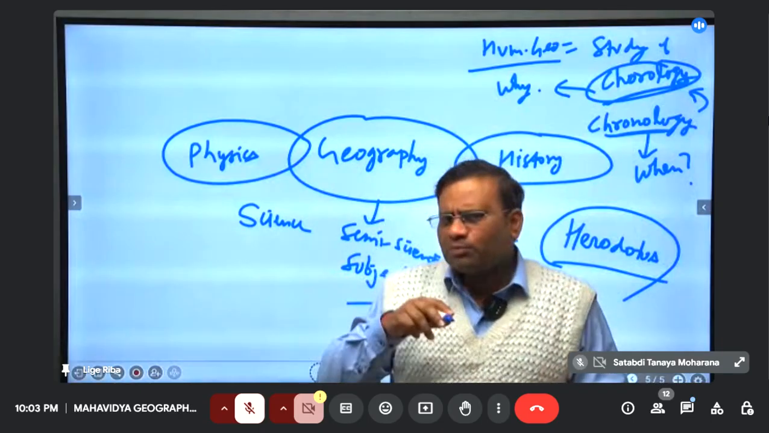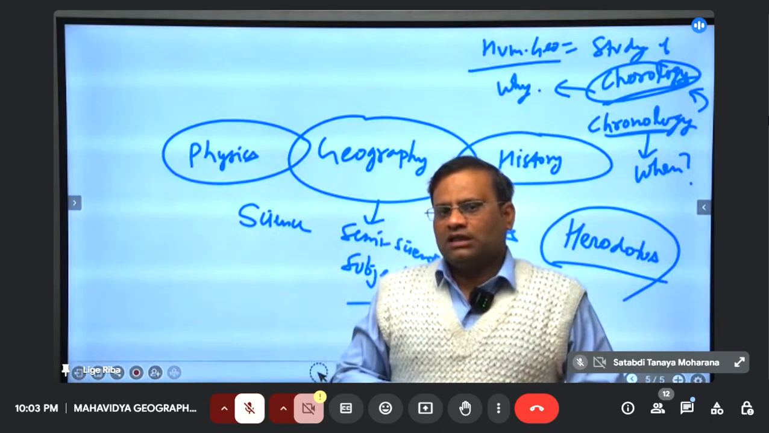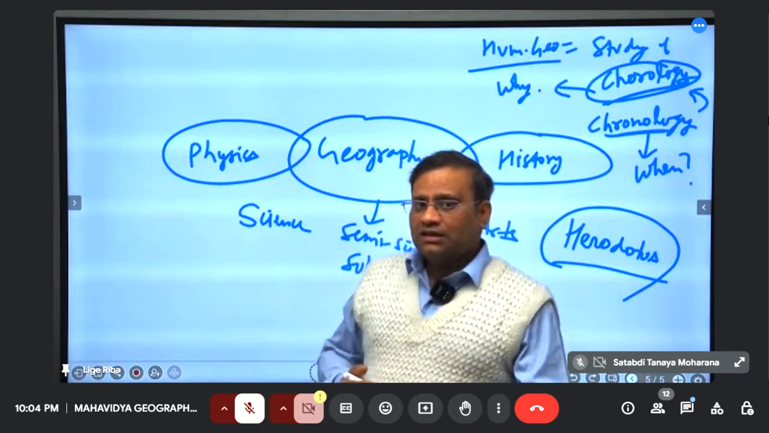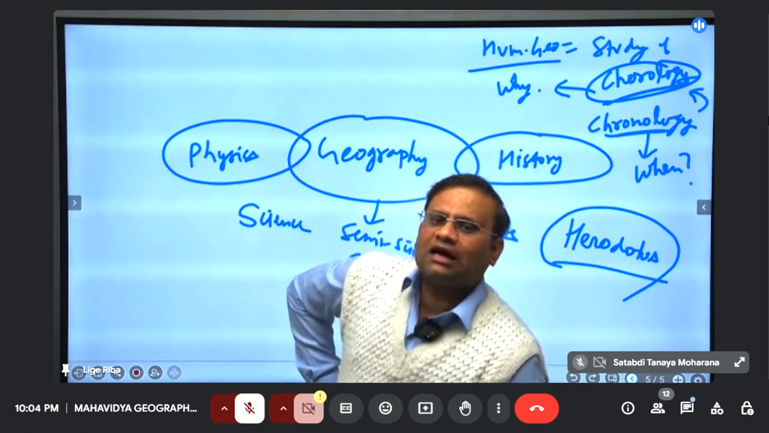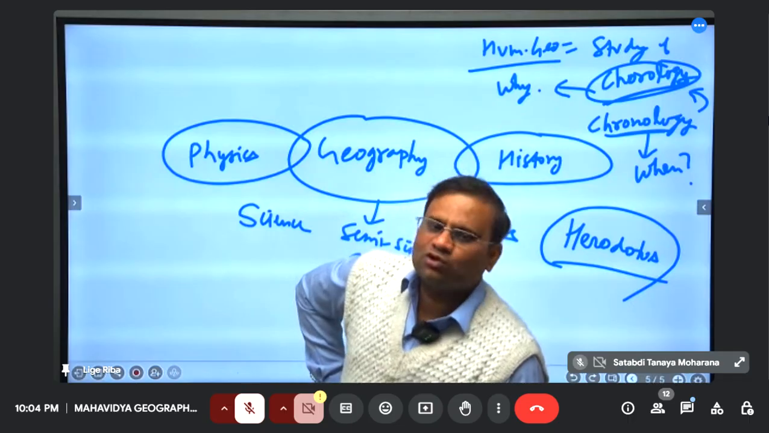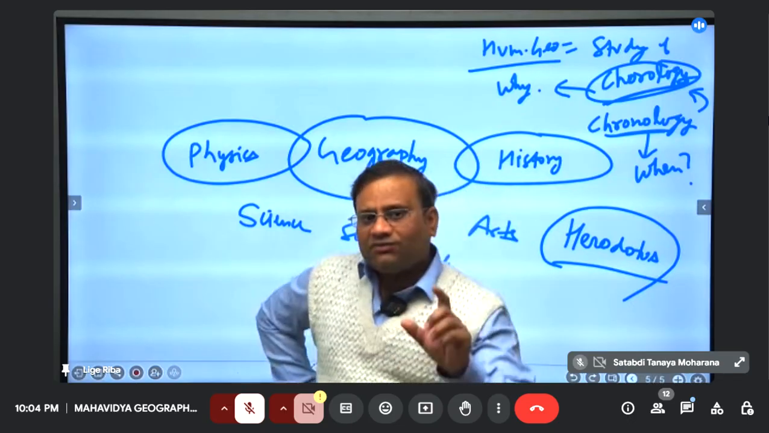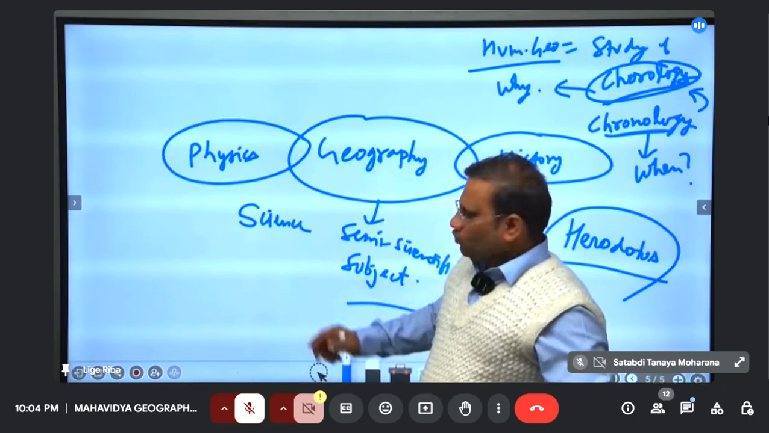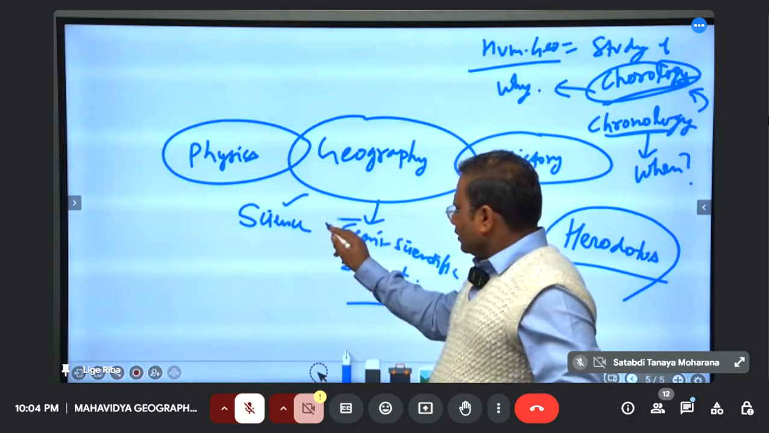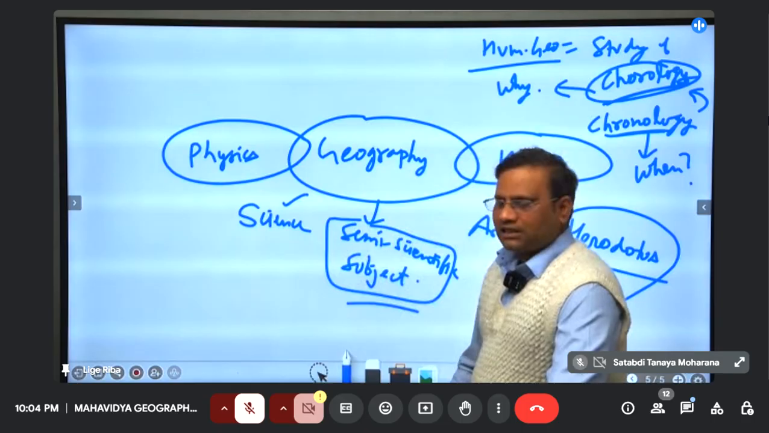It is only the perspective which matters. If you want to make the subject easy, you have to read it from that perspective. But if you want to make it hard, you are welcome to do that. So perspective is very important in geography. Understand? So science, arts, it is between that, a semi-scientific subject.